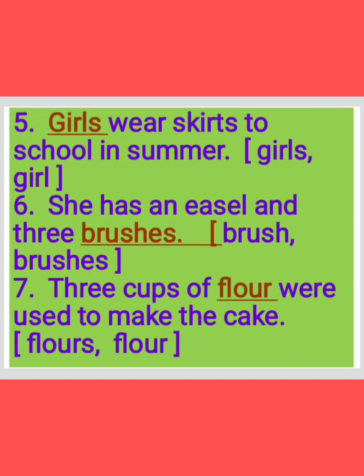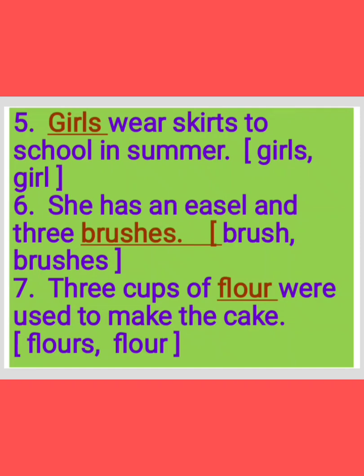Now children, see the fifth one. Dash wears skirts to school in summer. They have given girls and girl. So here we can write the plural form for girls. Why? Because we can count them. So answer is girls. Girls wear skirts to school in summer. Got it children? Write your answer there.